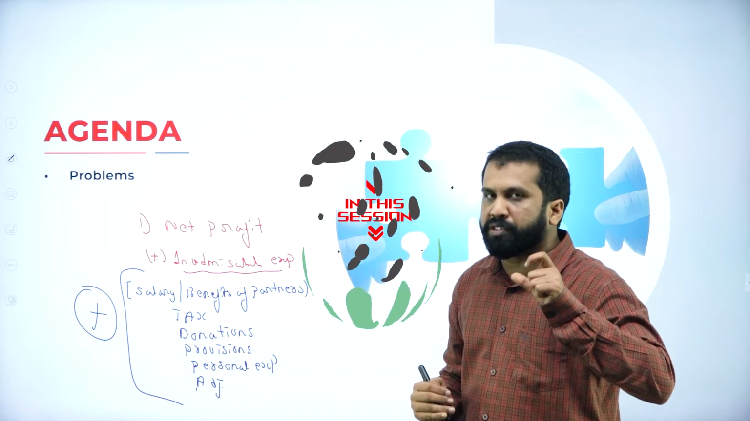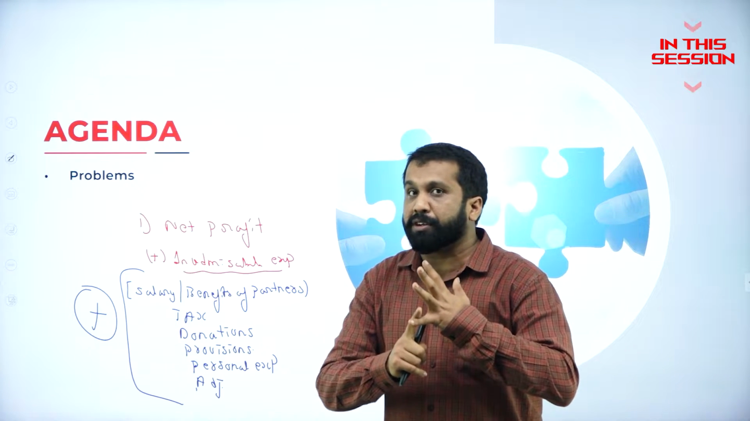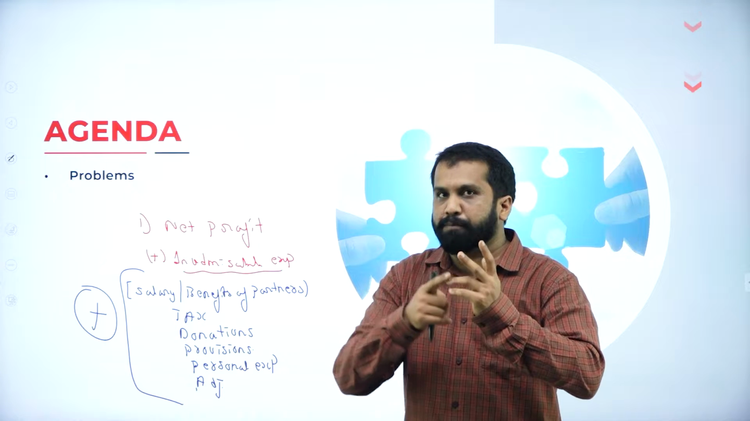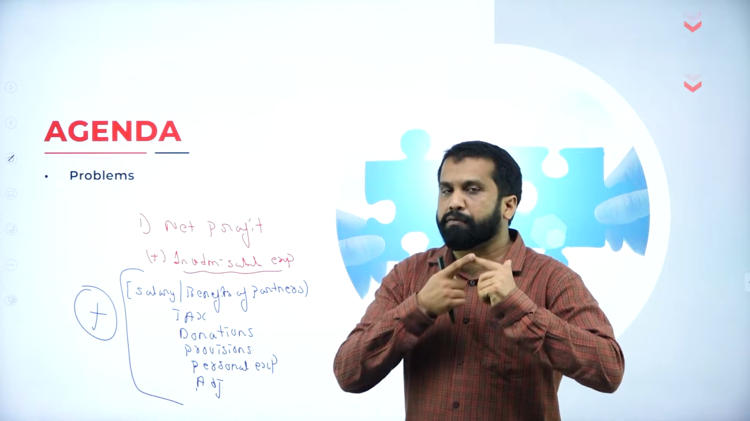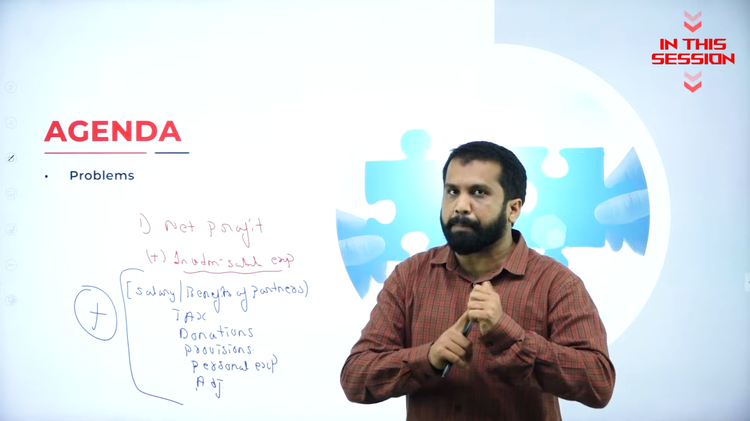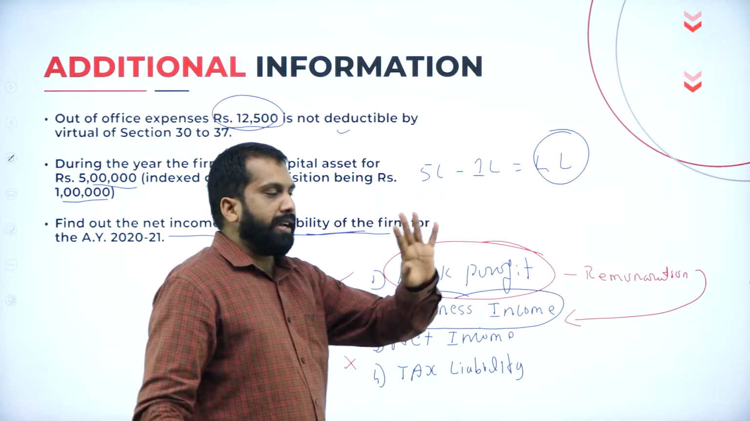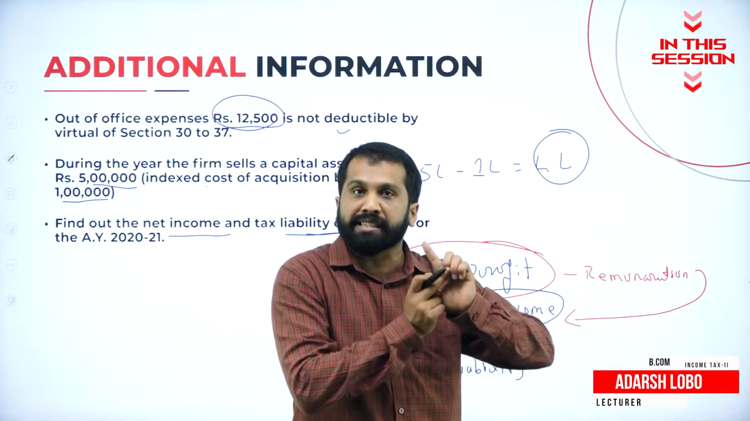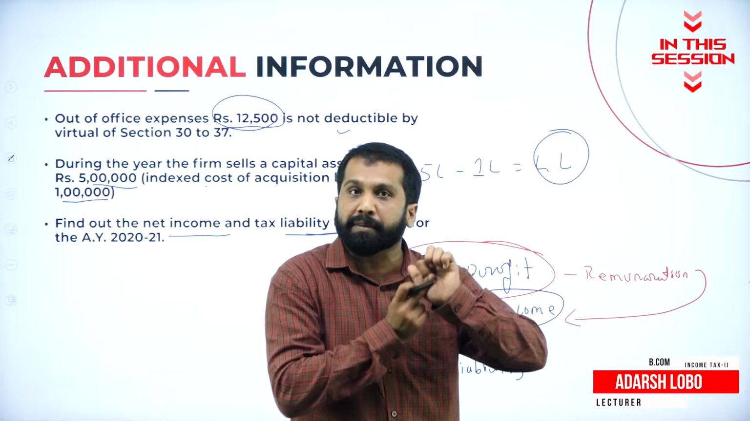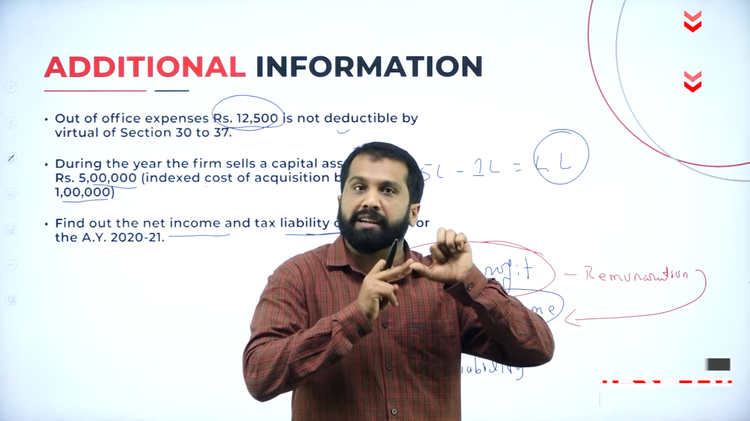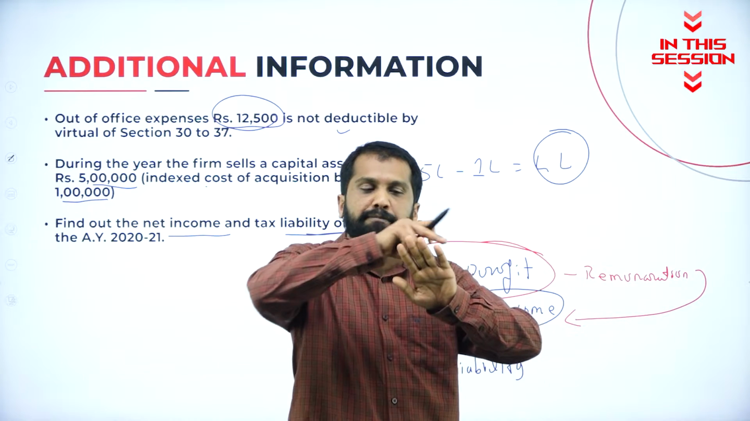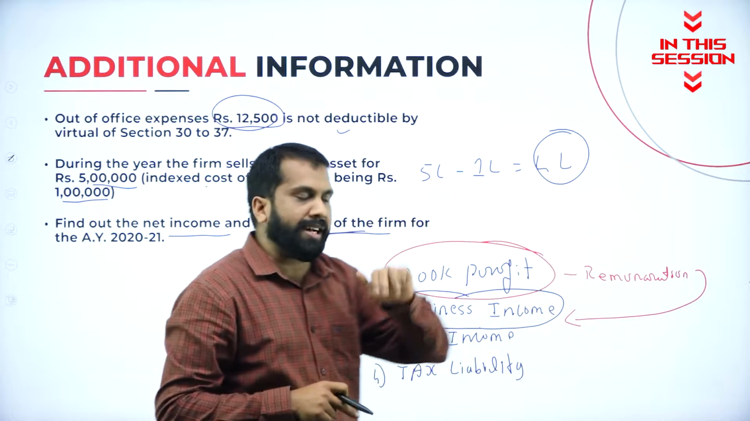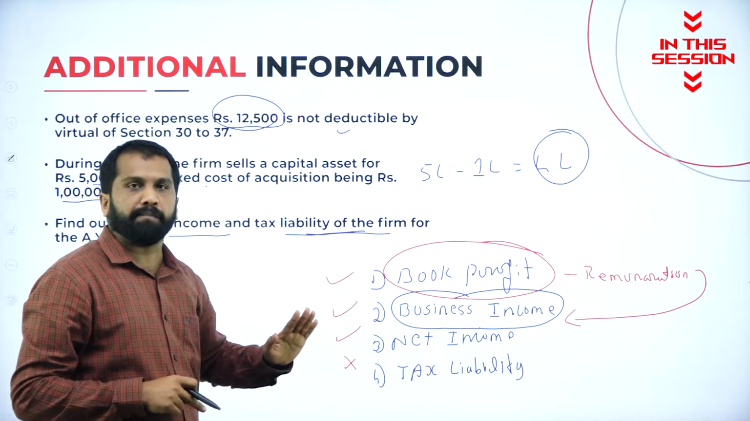Inadmissible expenses are any benefits given to partners: salary, bonus, commission, and interest on capital in excess of 12%. How many heads are there? Income from salary, income from house property, income from business or profession, income from capital gain, and the last one, income from other sources. If you add all five, that is called your net income.